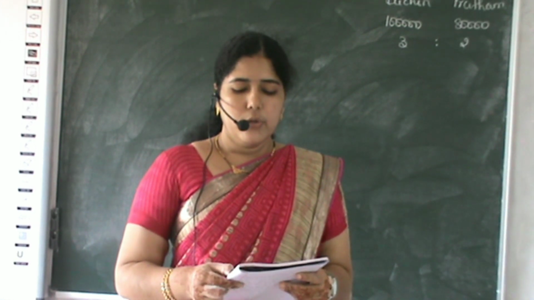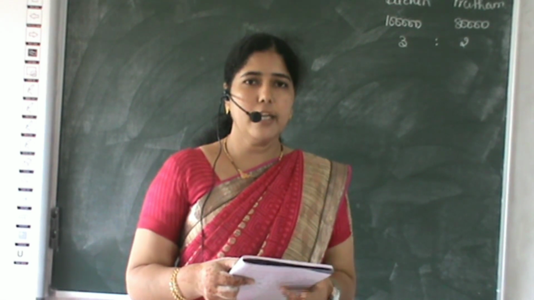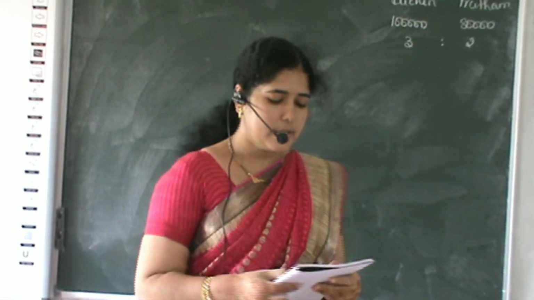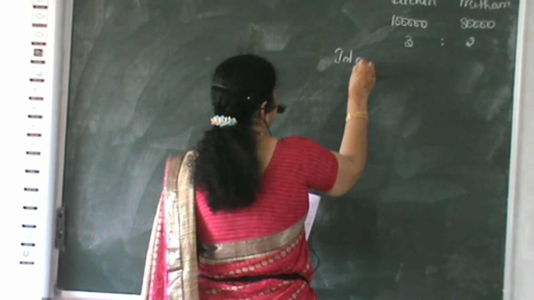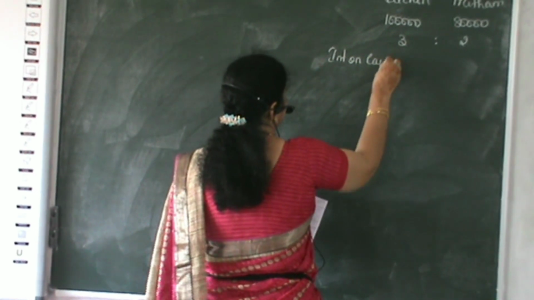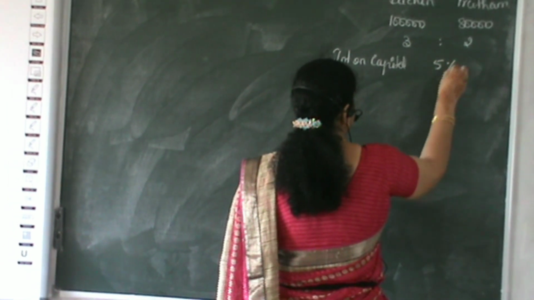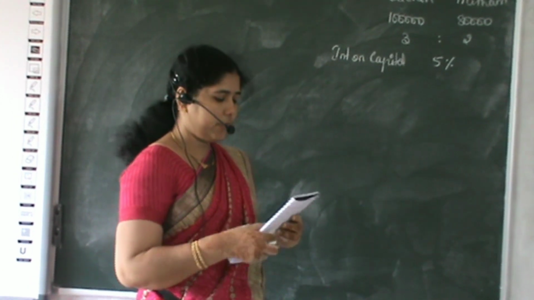This 36,000 profit has been calculated before making certain adjustments. What are those adjustments? First one is interest on capital. What is the interest on capital? 5%. It is not adjusted while calculating the net profit.